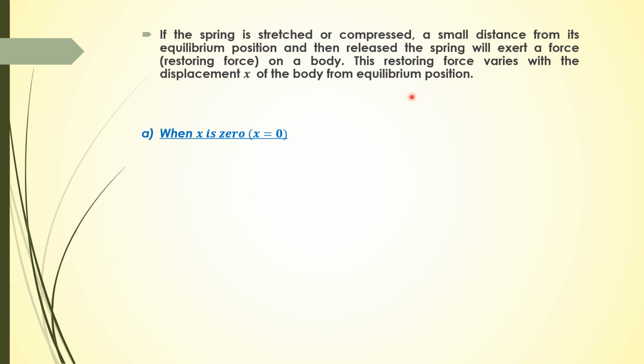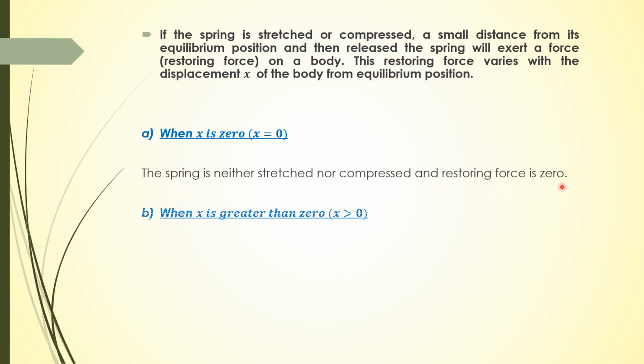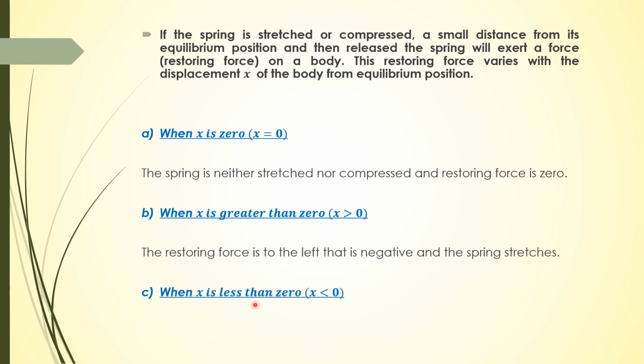So I'm going to discuss three positions. The first one is when x is 0, which means that the body is at the equilibrium position, the spring is neither stretched nor compressed, and the restoring force is 0. Then when x is greater than 0, the restoring force is to the left and it is negative, and the spring stretches. And when x is less than 0, the restoring force is to the right, that is positive, and the spring compresses.